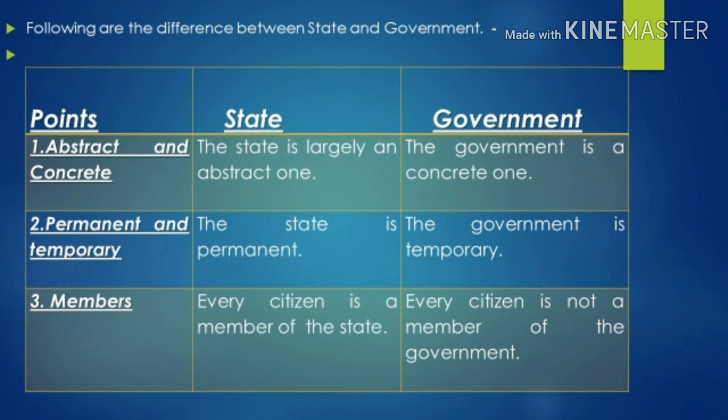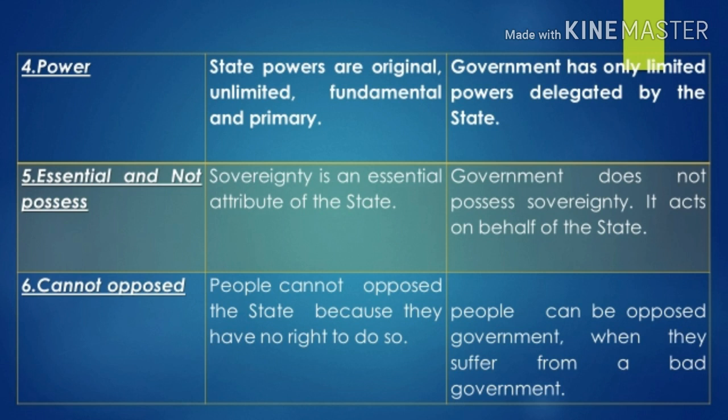Number three, members. Every citizen is a member of the state, but every citizen is not a member of the government. Point number four, power. State powers are original, unlimited, fundamental, and primary, whereas the government has only limited powers delegated by the state.